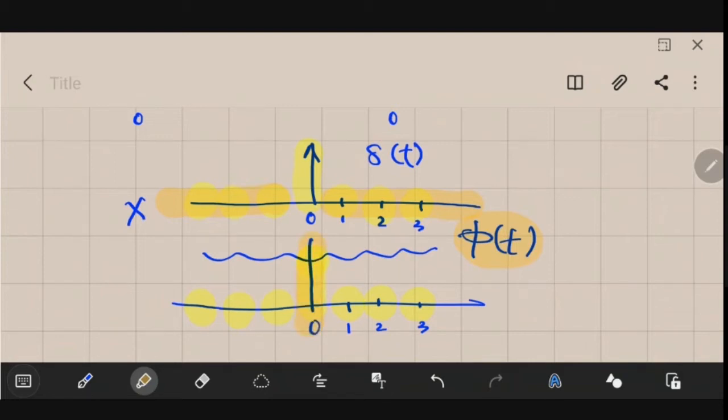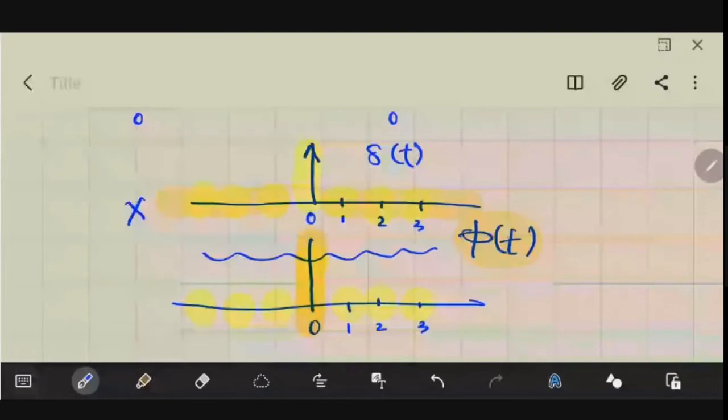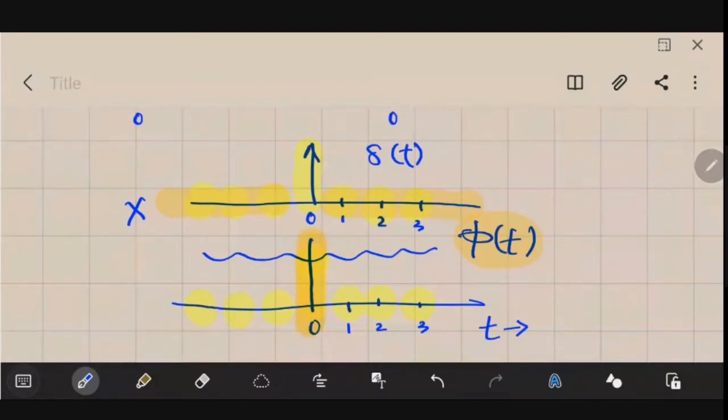That is at this location, which I have shown in orange. That value is only relevant. And what is the value of phi of t at t equal to 0? Can you tell me? Isn't it phi of 0?